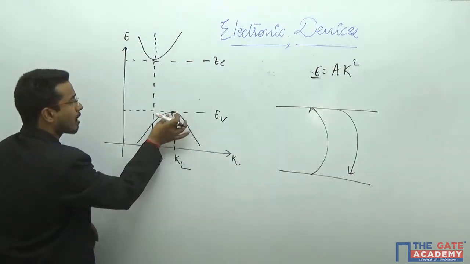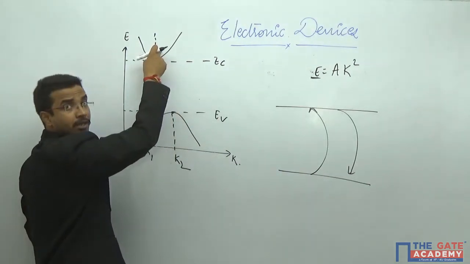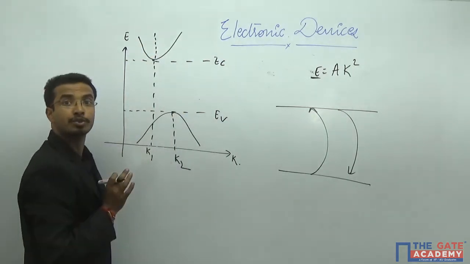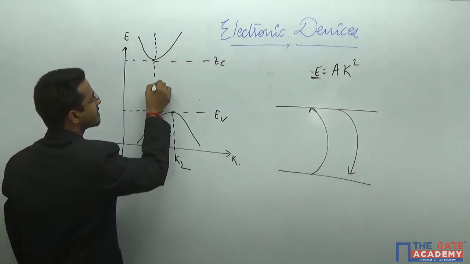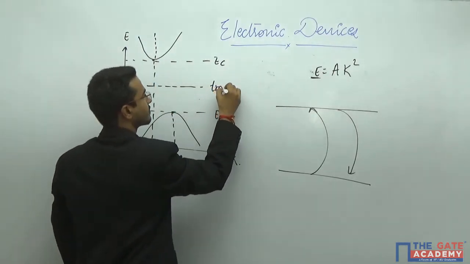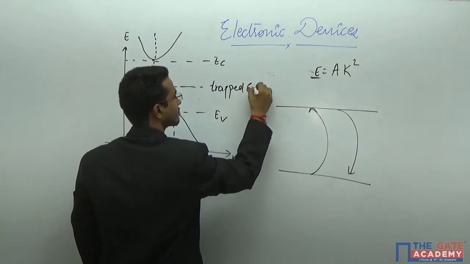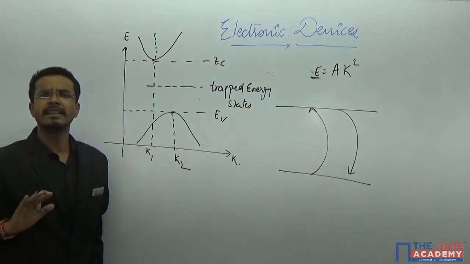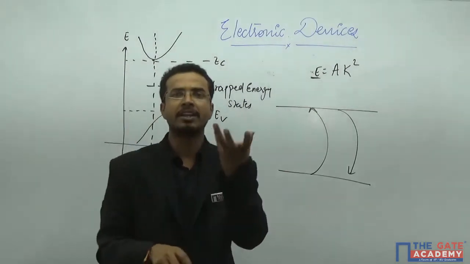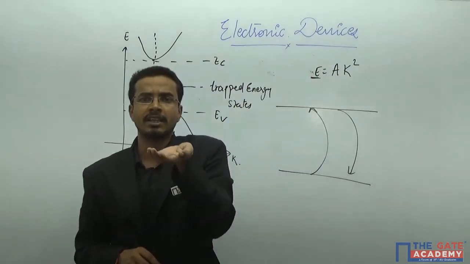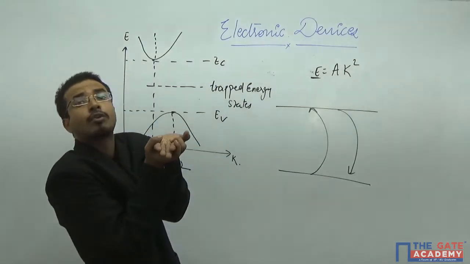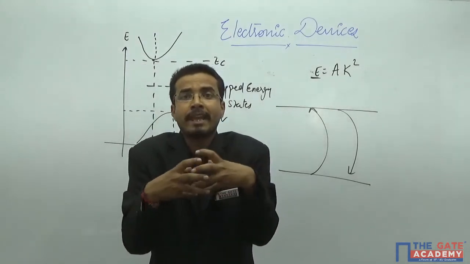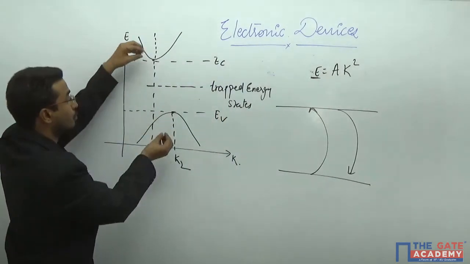That means if the electron momentum is this, it will try to make the momentum of this electron and the momentum of this hole equal. Those energy states are known as trapped energy states. The meaning is very simple: these trapped energy states are nothing but energy levels which will hold the electron or the hole for some time, by which they try to make the momentum of those two particles equal.